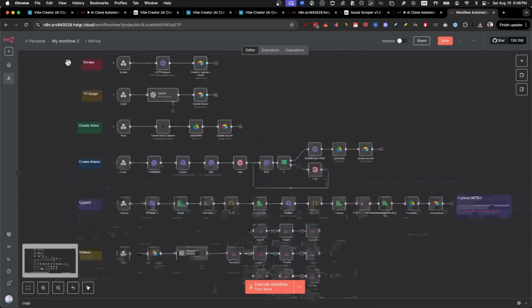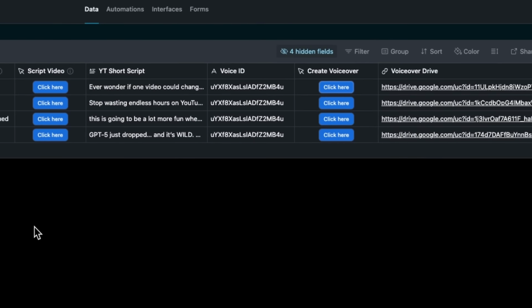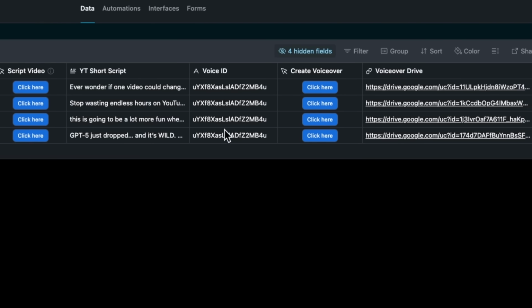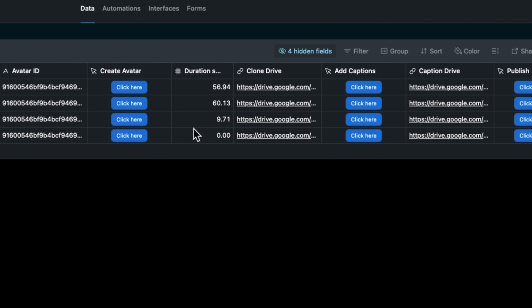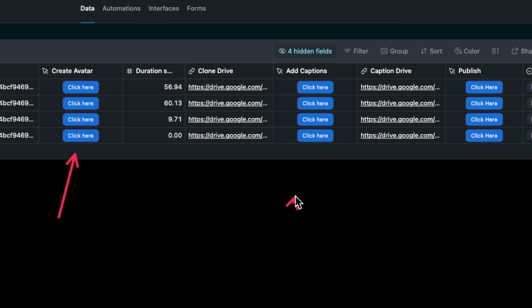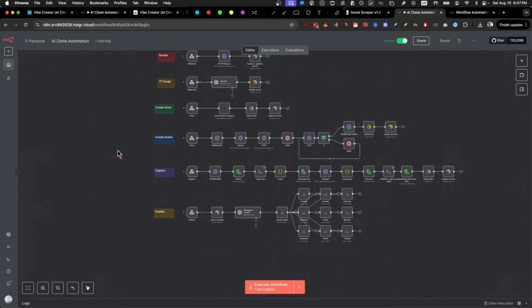So to explain how all of this works is that you can see that each and every single one of these buttons correspond with one of the automations, like create avatar you see here, add captions, and publish. They will trigger each and every single one of these automations.